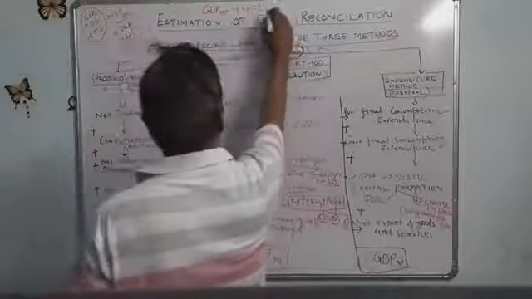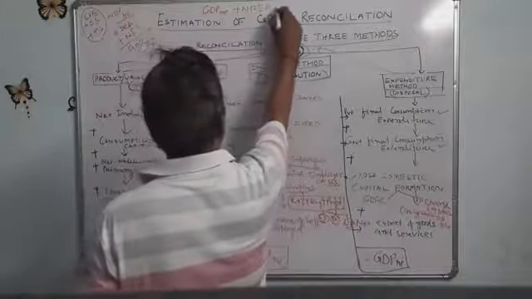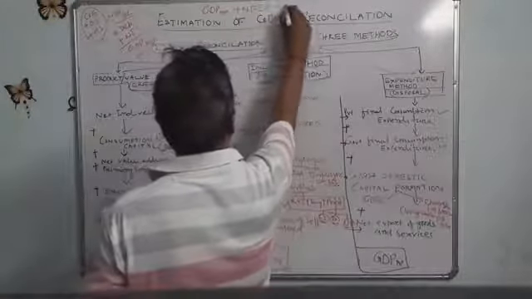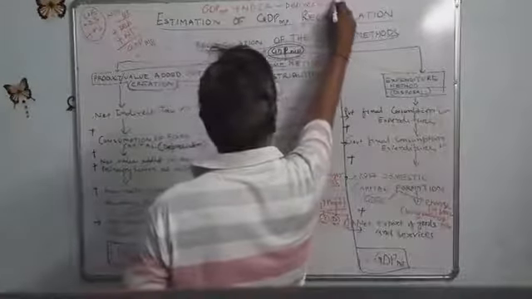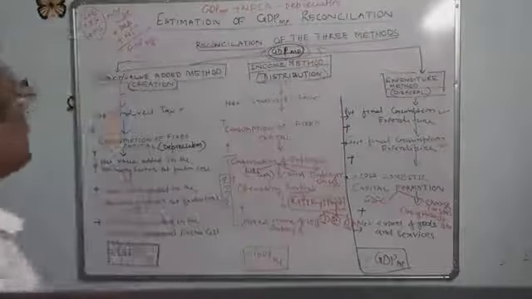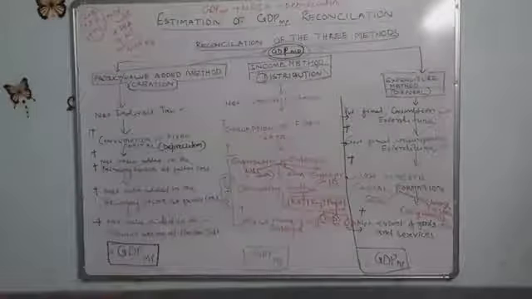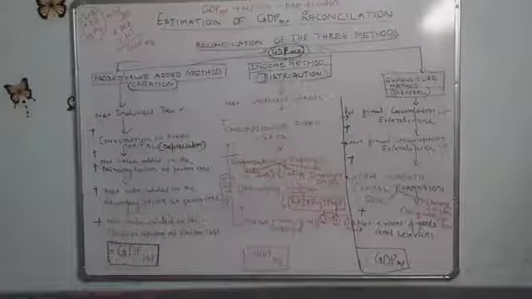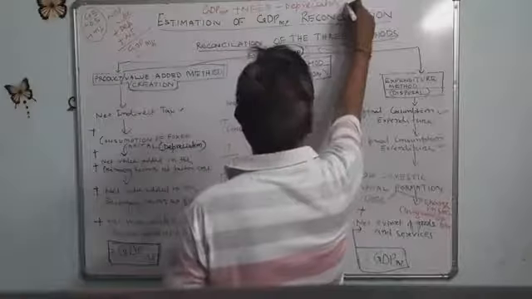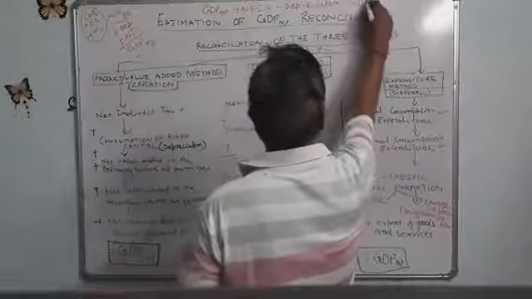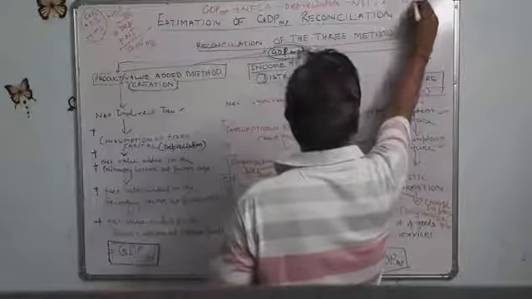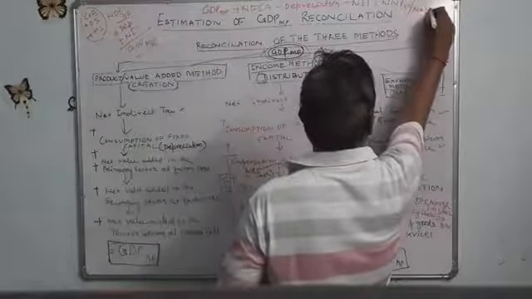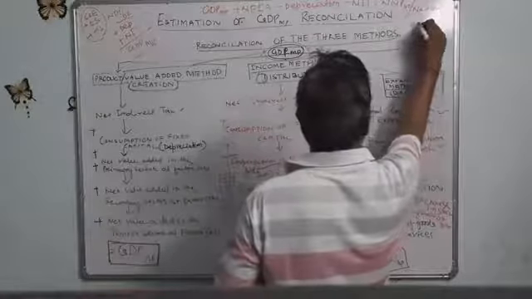Minus depreciation is NNP at market price. Minus net indirect taxes is called NNP at factor cost, which is national income.